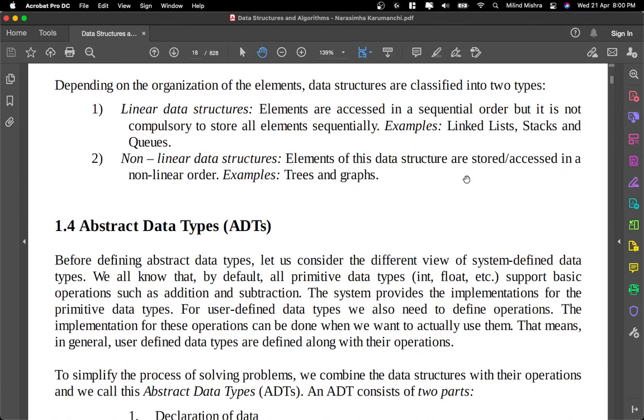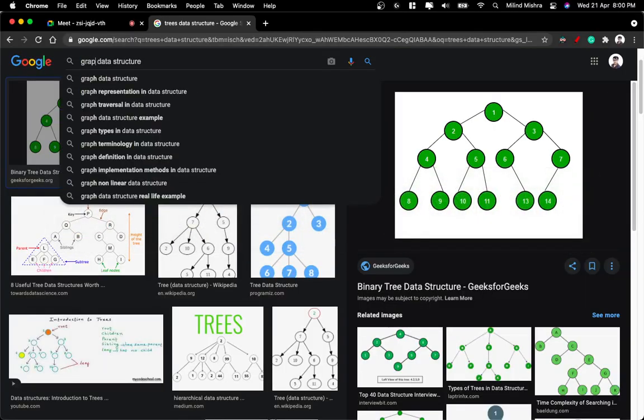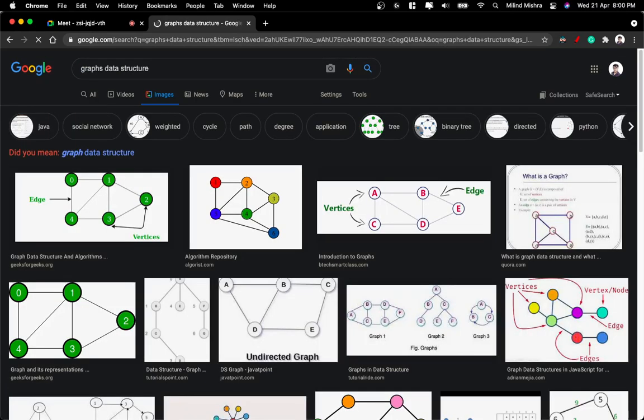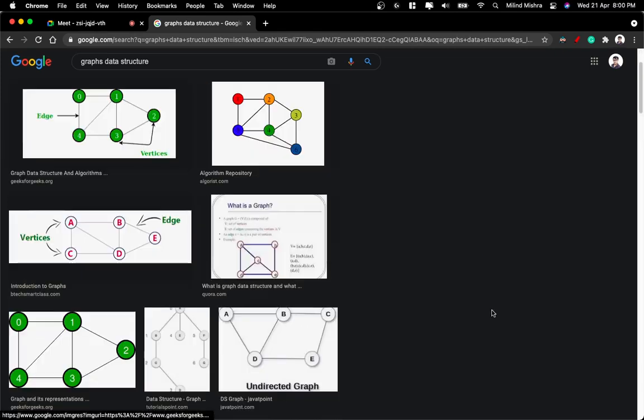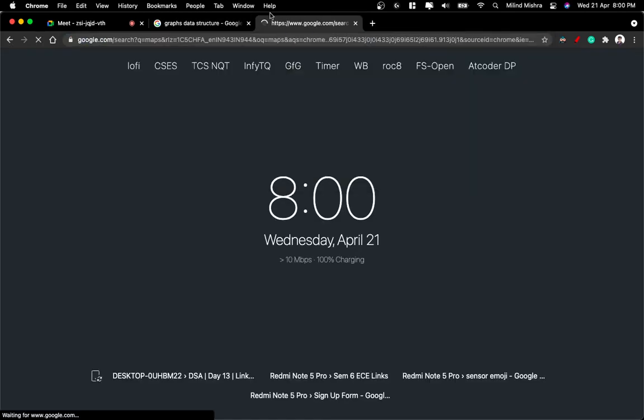Trees and graphs. So if you are very curious, I can show you graphs as well. Although we don't have graphs in our syllabus, but still, you know, all these Google Maps and stuff, let's see maps.